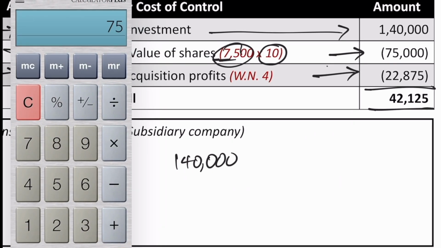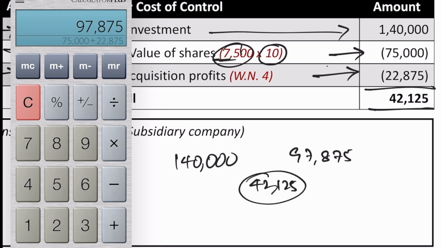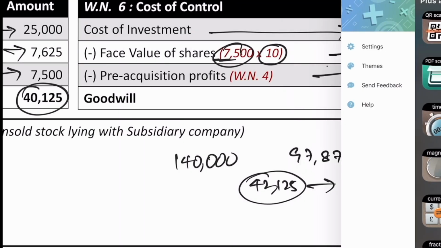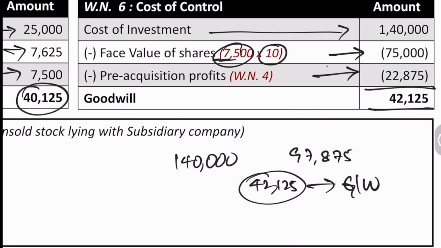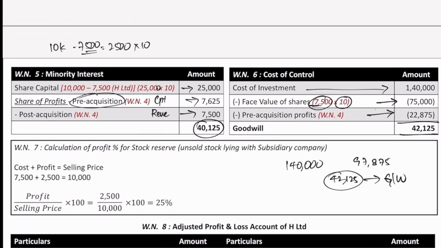Only benefits of 75,000 plus 22,875. So only 97,875 was our benefit. So remaining 42,125 is the shortfall, and this is called goodwill. If the returns were more than the investment, then we would have called it capital reserve. So here there is no capital reserve.